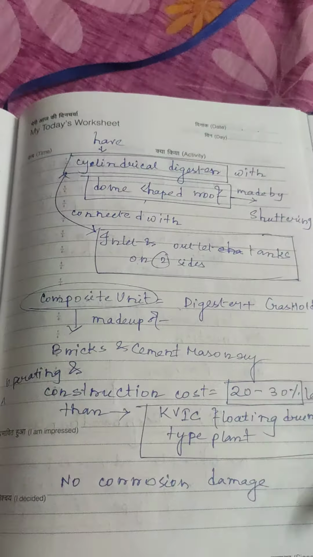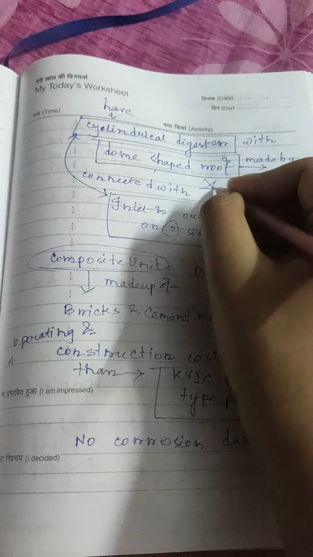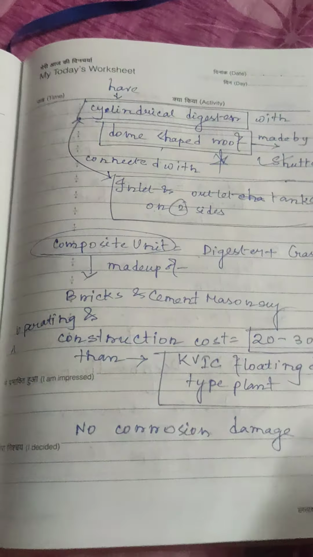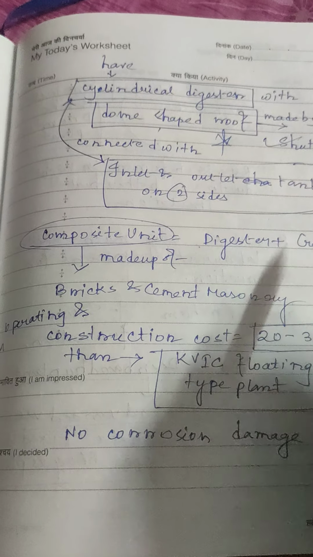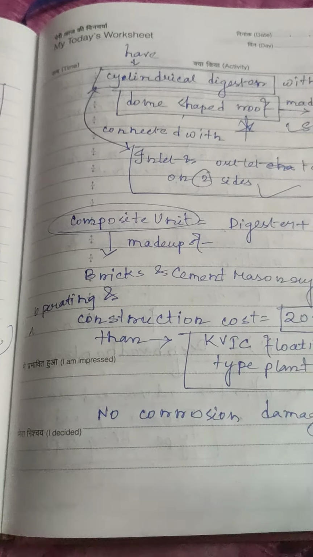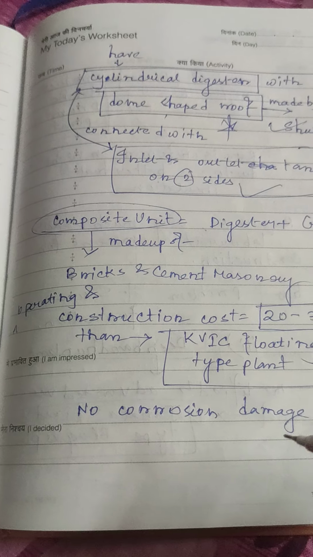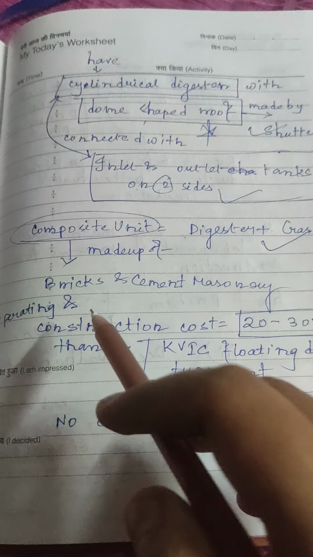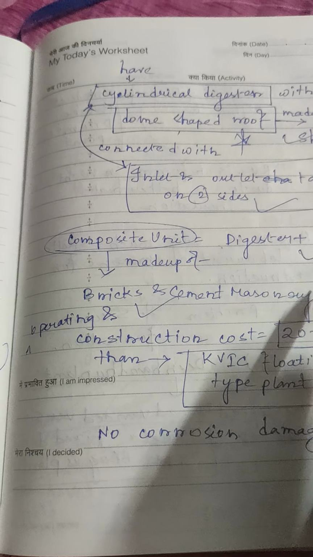Janata type biogas plants have a cylindrical digester with a dome-shaped roof. This dome-shaped roof is made by shuttering. This cylindrical digester is connected with inlet and outlet tanks on two sides. It is a composite unit, equal to digester plus gas holder. This composite unit is made up of bricks and cement masonry.